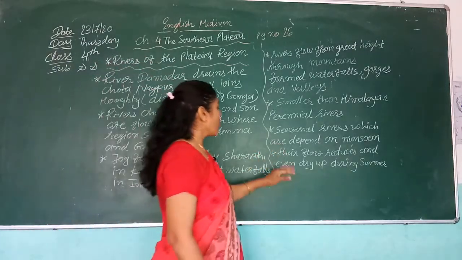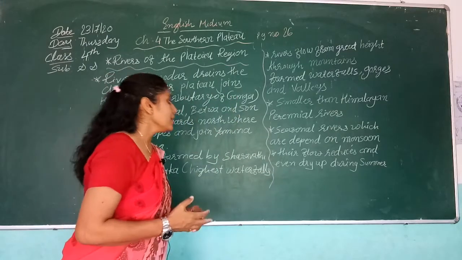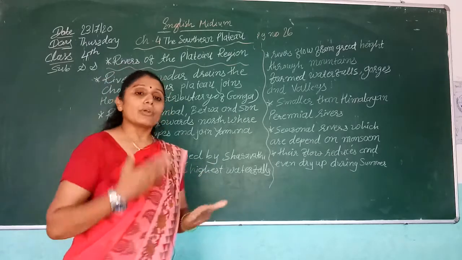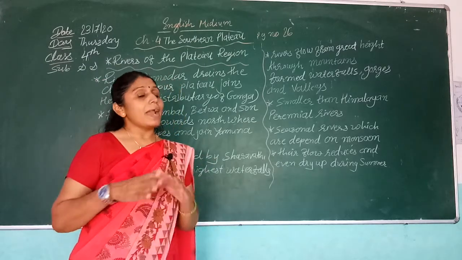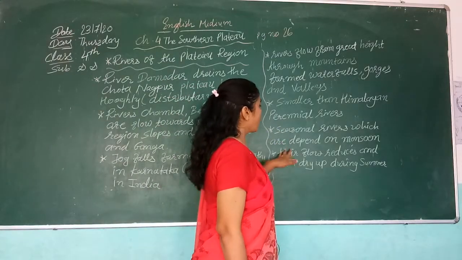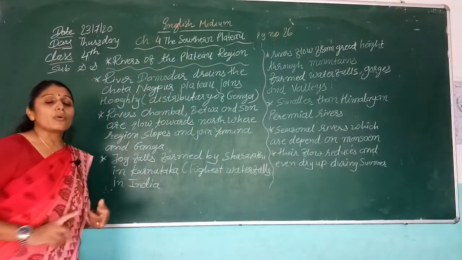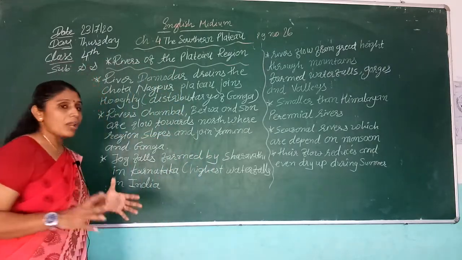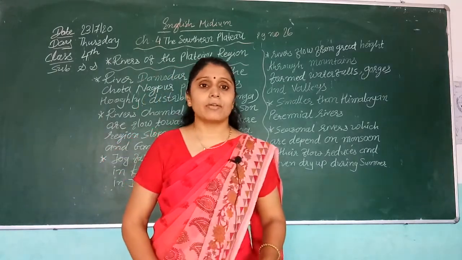So because they totally depend on the monsoon, their flow reduces, and they dry up totally or partly in summer. The Godavari, Krishna, Kaveri, Narmada, Tapti and Damodar are all rivers of this region. So we complete this topic.